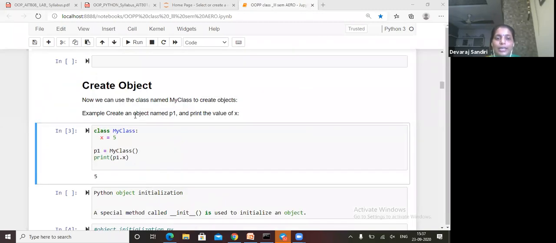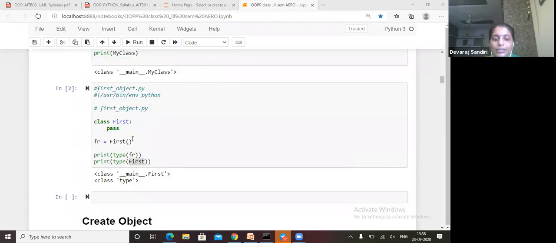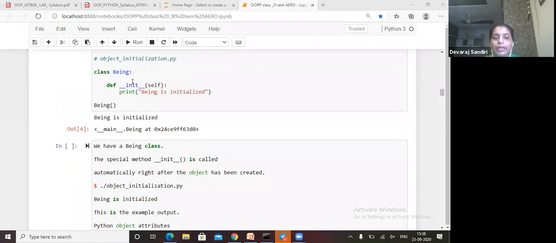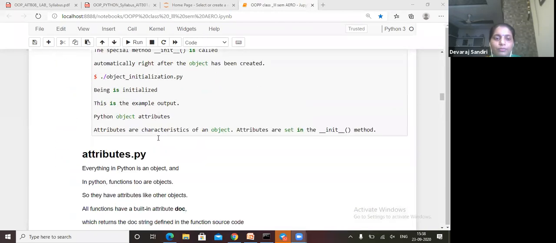Understood? Up to this point: creating an object, how to pass arguments to our class, what the use of self is, and how we call it. Any doubt out of this? You can write in the chat box. Should I explain the class again? Otherwise we will go forward.